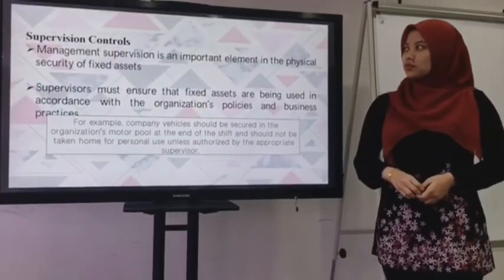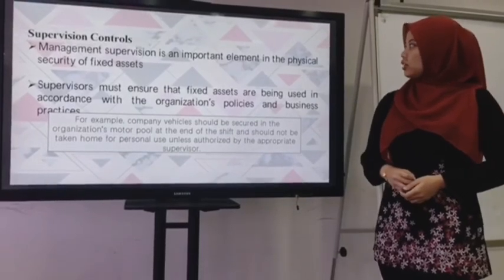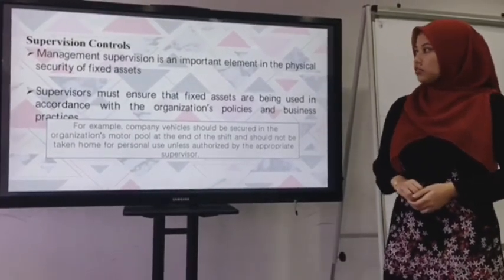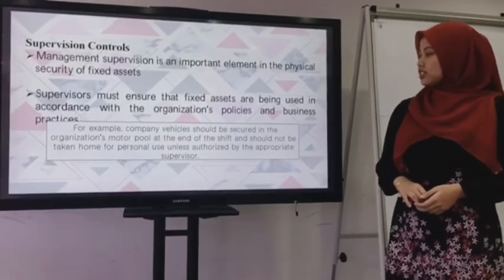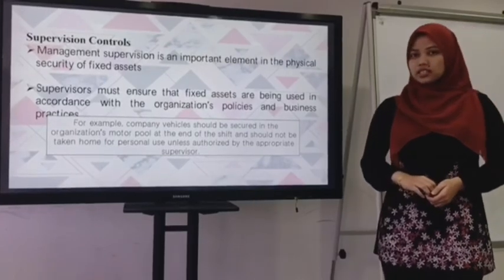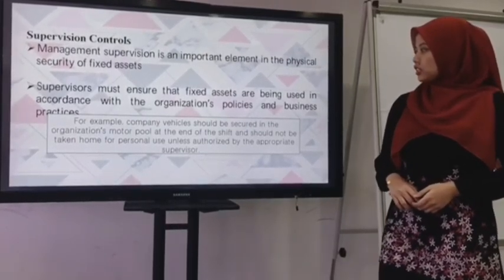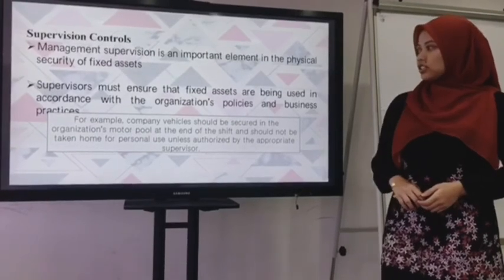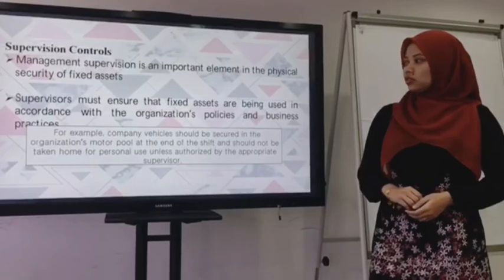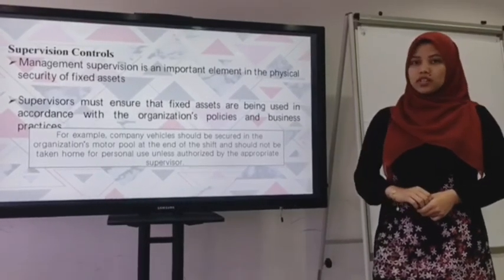Next is supervision controls. Management supervision is an important element in the physical security of fixed assets. Supervisors must ensure that fixed assets are being used in accordance with the organization's policies and practices. For example, company vehicles should be secured in the organization's motor pool at the end of the shift and should not be taken home for personal use unless authorized by the appropriate supervisor.